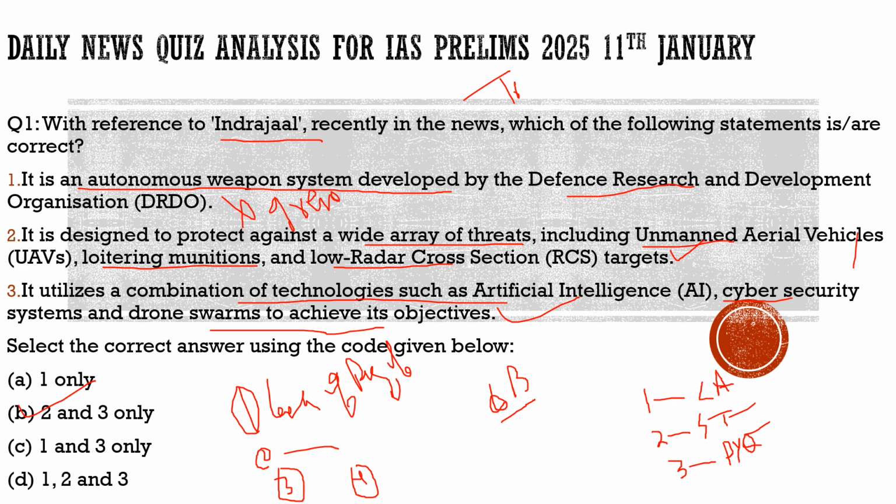With this, I hope you had understood this term Indrajal, which was in the news. Why had we discussed this question here? Because there was an article which talked about India's journey so far on the AI military bandwagon, as Microsoft has committed approximately 3 billion to build data centers in Telangana. Even though we are working on it, there are various challenges which we have to sort out before we fully invest in collaborating AI with military services. So with this, let's move to another question and try to solve that.